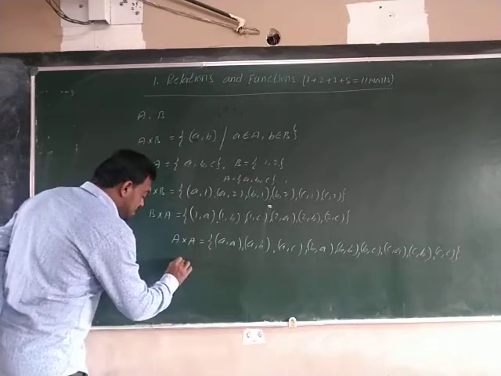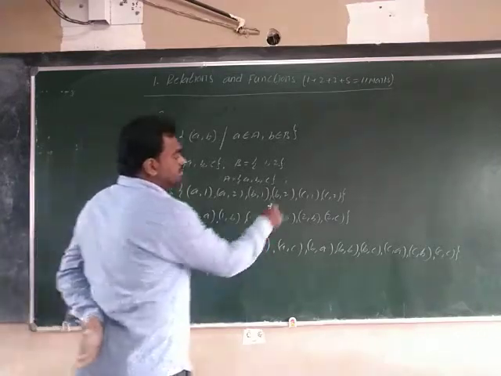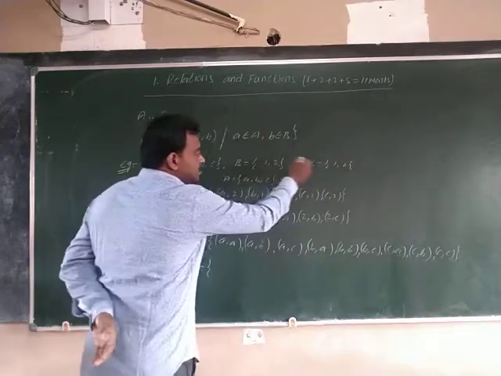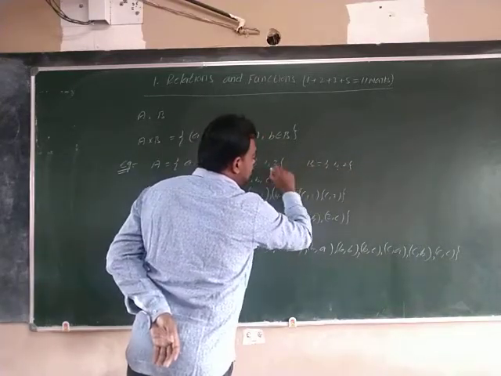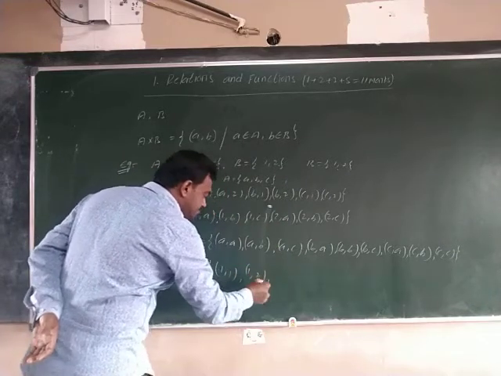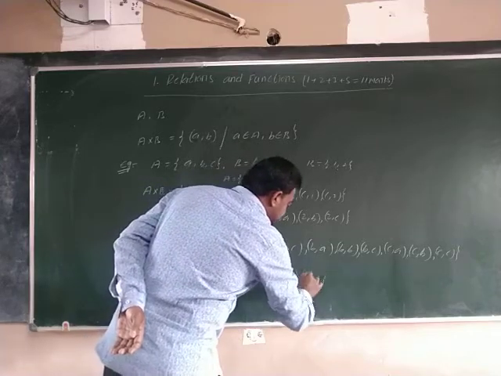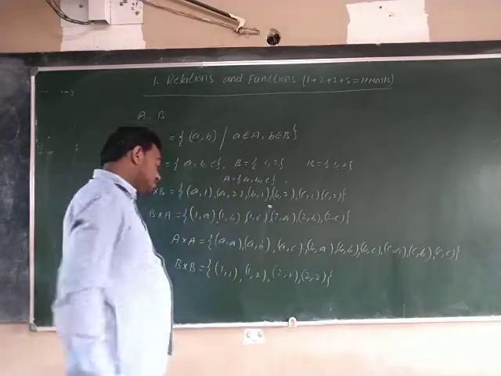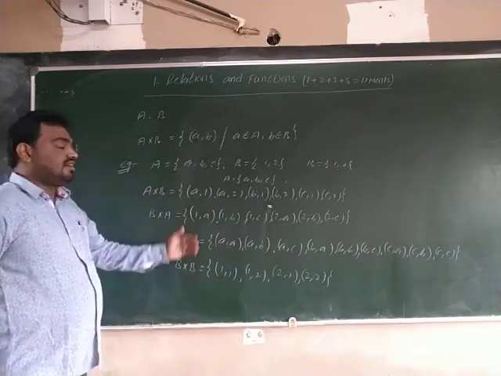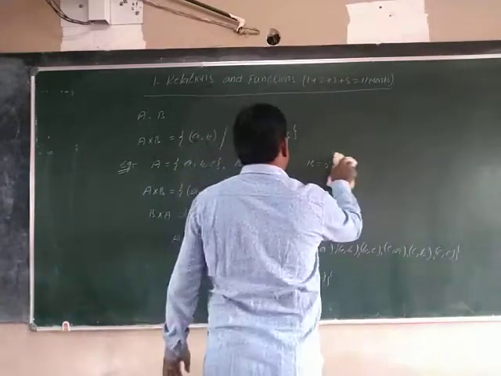Next, B cross B is equal to... that means B related to B. Again we set B right here, set B. So 1 comma 1, 1 comma 2, 2 comma 1, 2 comma 2. So that is 1 comma 1, 1 comma 2, next to 2 comma 1, 2 comma 2. Okay, this is the Cartesian product definition and examples.